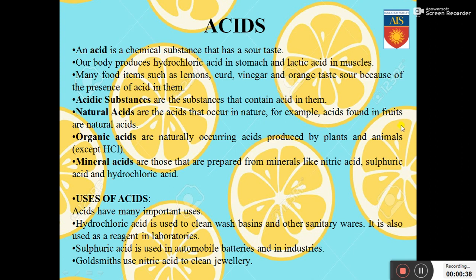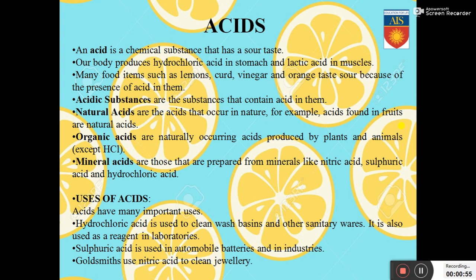First, let us have a look at what are acids. An acid is a chemical substance that has a sour taste. Our body produces hydrochloric acid in stomach and lactic acid in muscles. So what is an acid? Acid is basically a chemical substance that has a sour taste.